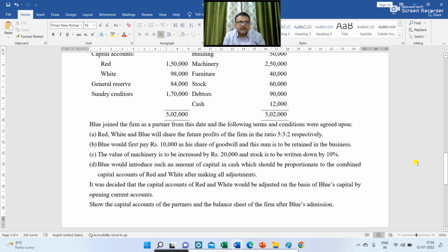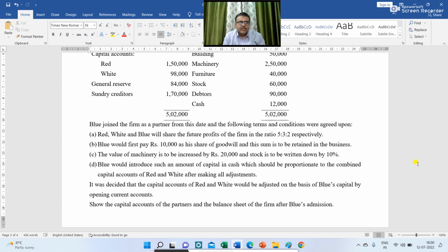Blue joined the firm as a partner from this date and the following terms and conditions were agreed upon. Red, white and blue will share the future profits of the firm in the ratio of 5:3:2 respectively. Blue would first pay rupees 10,000 as his share of goodwill, and this sum is to be retained in the business.